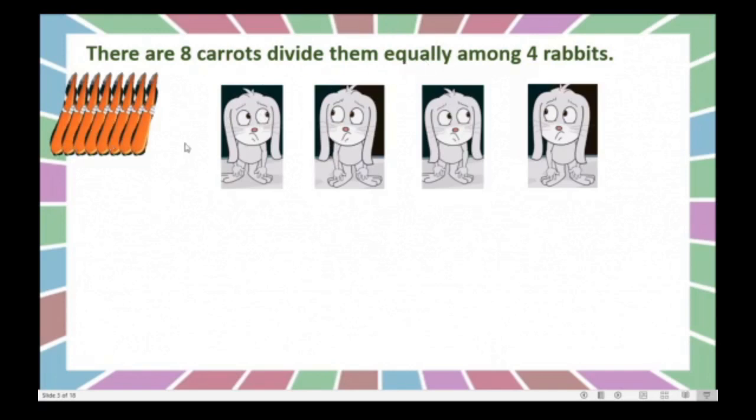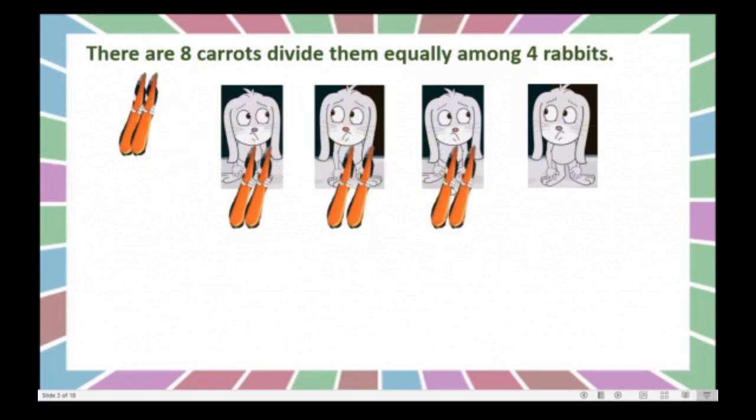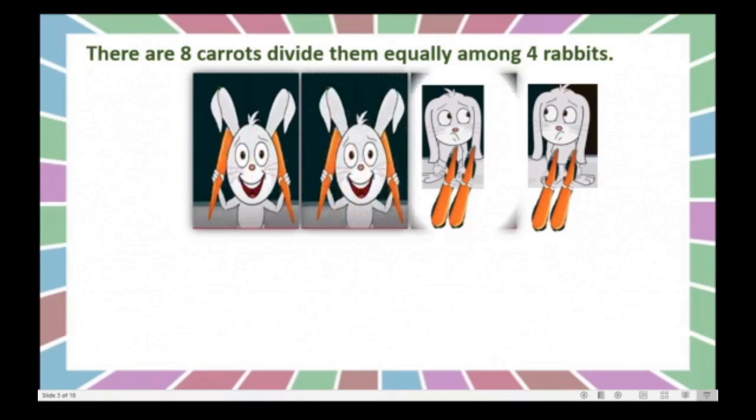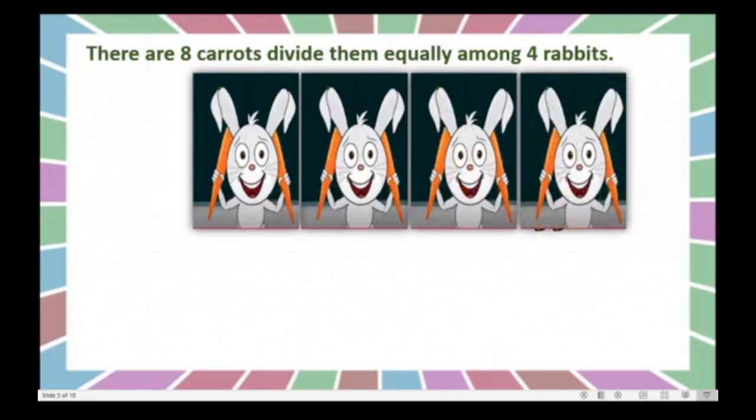Okay, we will give 2 to first. We will see here to the first rabbit 2 carrots, to the second 2 carrots, to the third one again we will give 2 carrots, and let us give the last 2 carrots to this 4th rabbit. Yes, here there are no carrots left. Right? All the 4 rabbits, they are very happy to get 2 carrots.